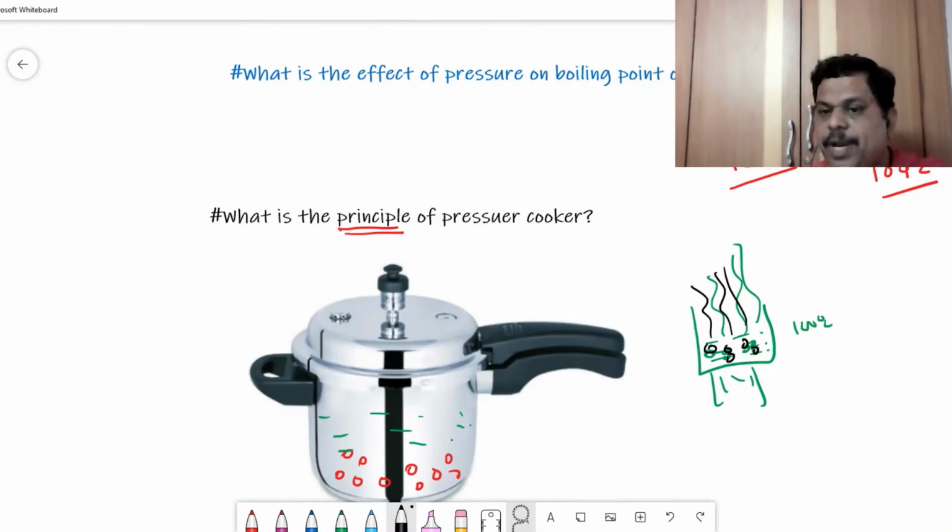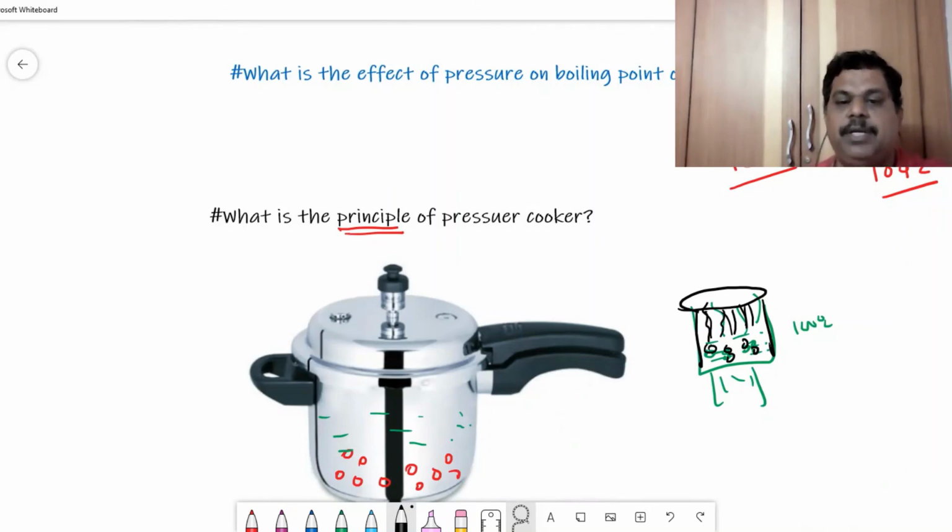That's the reason why, if you want to cook properly, we need to cover the cooking vessels with a lid, right? But it is a cumbersome process, because the foam developed inside will force us to remove the plate time and again, and in order to remove that vapor, it's a cumbersome process. Now this problem is solved in the pressure cooker.